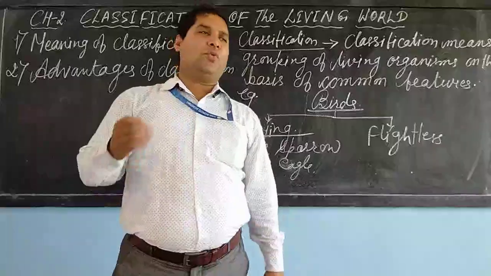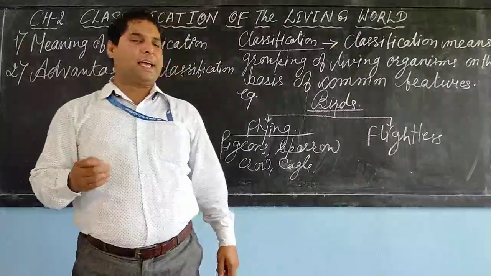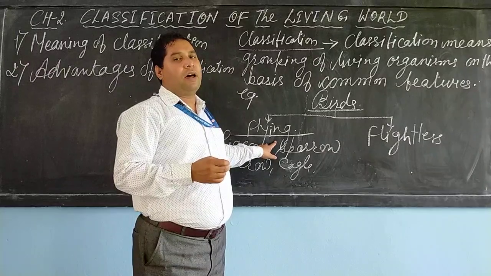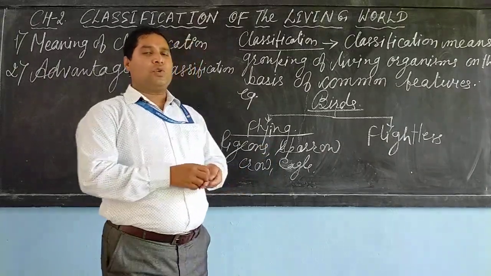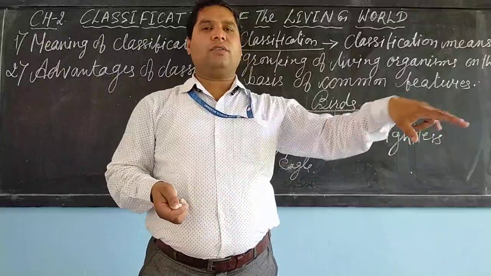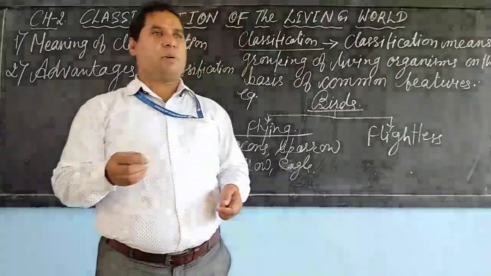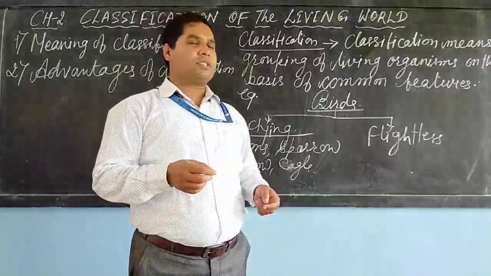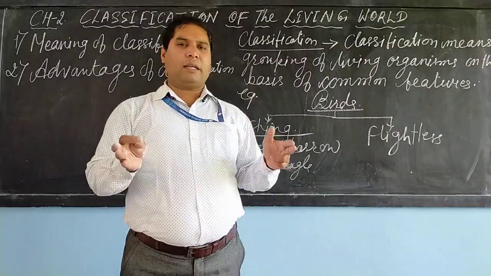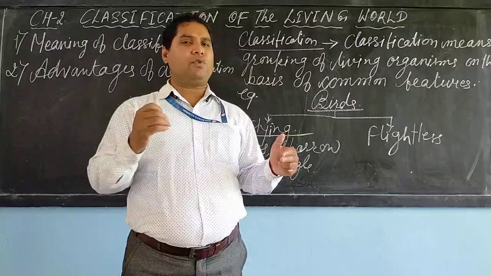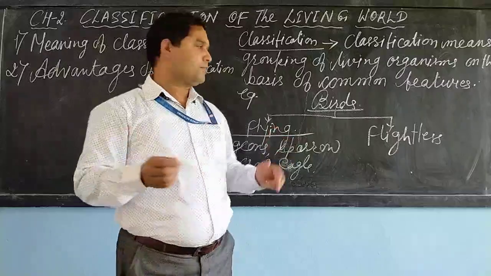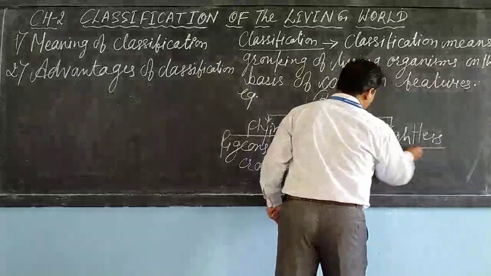Those birds which are able to fly in the air are kept in the class of flying birds, and those which are unable to fly and walk on the ground are known as flightless birds. For example, ostrich, penguin and emu are birds which are unable to fly due to their heavy body weight. So they are kept in the flightless birds.